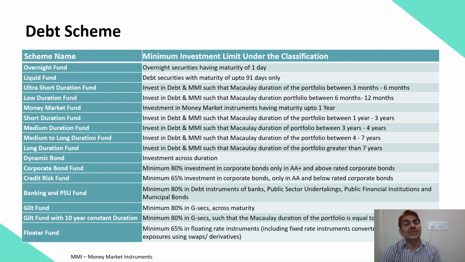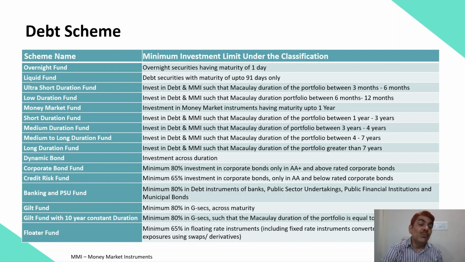So the shorter the maturity of a bond or a debt instrument, or you can say the shorter the average maturity of the scheme, the lower the interest rate risk. Of course the risk comes down, and so your returns should also come down in the same manner. But if you proceed from here to medium to long term bonds, you will find the interest rate risk going up, and so the earning potential will also go up, because risk goes up, and so earning potential also goes up.